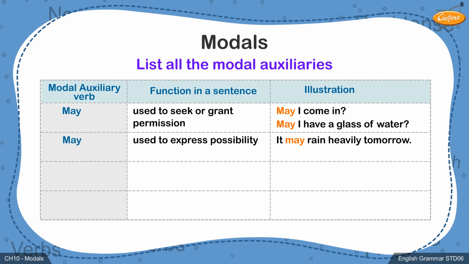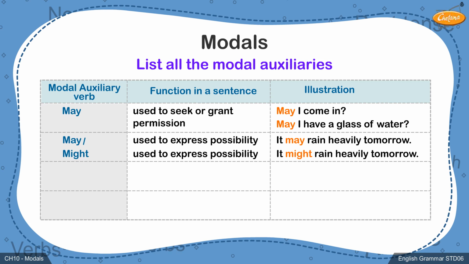Another modal used to indicate possibility is might. We can easily replace may with might or vice versa, as they both indicate possibility. It might rain heavily tomorrow. Students, the modal auxiliary will is used to express certainty.